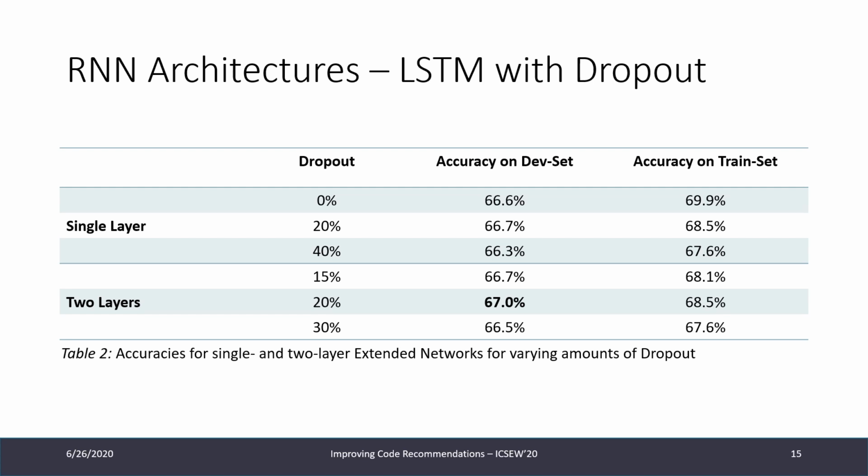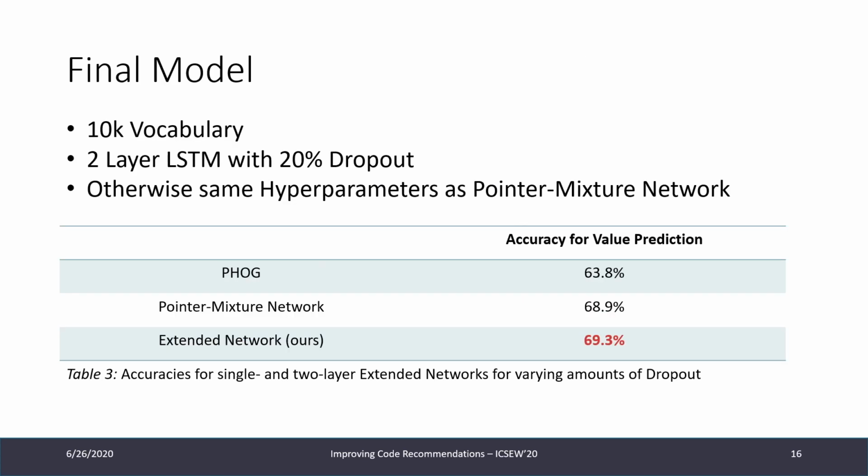In this case, we took single and two-layer LSTMs and used some appropriate form of dropout. Then we evaluated this on a train and test dataset, and we got the best model using a two-layer network with 20% dropout. So this brings us to the final model of the extended network. Here we used a vocabulary size of 10,000 words.